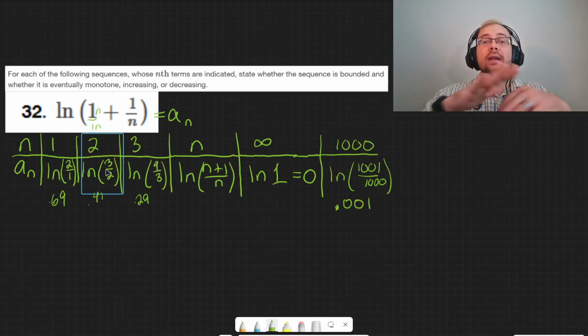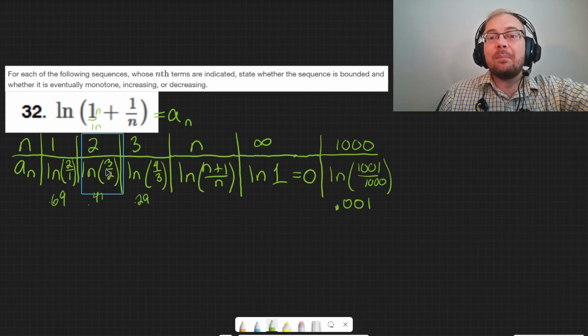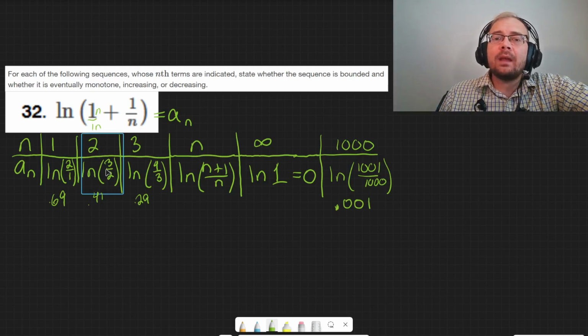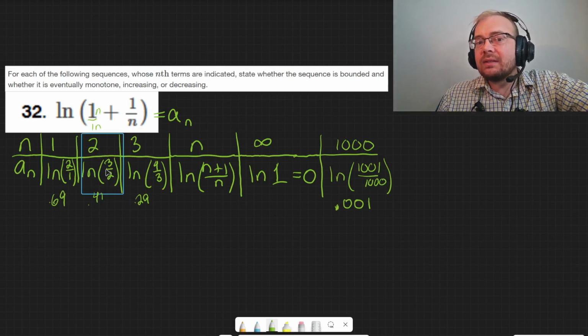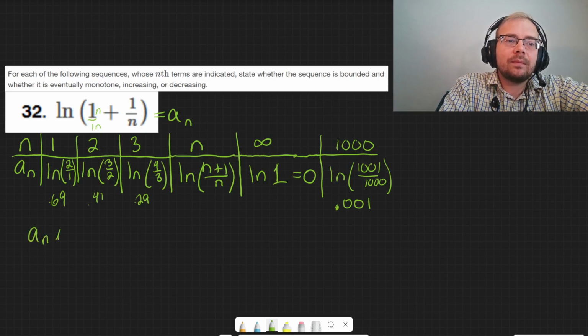So, okay, now what do we do with all this information? Well, remember, the question is: is it bounded? AKA, more or less, does it have an infinite limit? And it does. The limit as it goes to infinity is 0. So it's bounded. We could say a sub n is bounded.